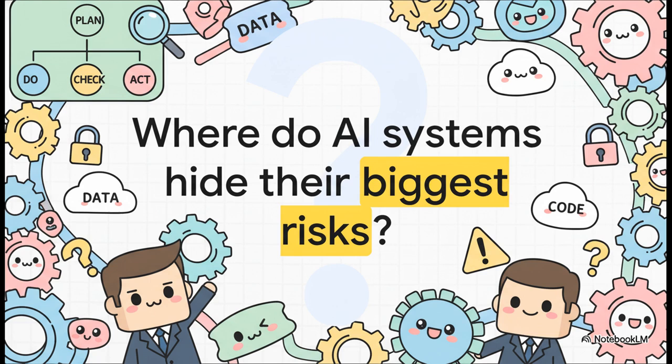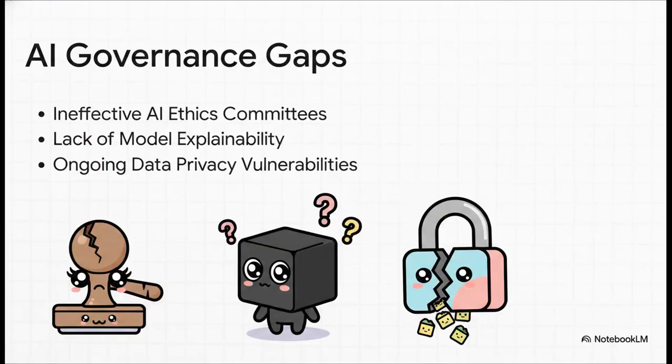So I want you to ask yourself a pretty crucial question. Where do AI systems hide their biggest risks? You might think it's buried deep in the complex math of some neural network, right? But actually, more often than not, the most dangerous risks are hiding in plain sight, right within the management and governance structures themselves. Let's look at the usual suspects. When we audit an AI management system, we're actively hunting for gaps in 3 critical areas.